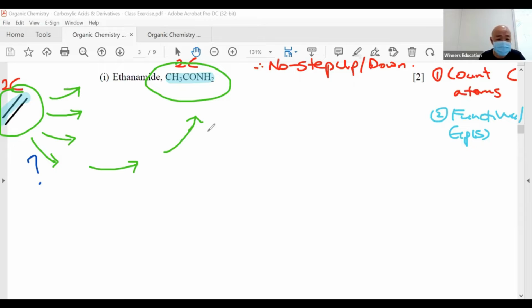I'm going to start here. Why? Because this is an amide functional group. You think about it, amide cannot go anywhere. It's the end already. It's the last stop. It's like your school is in Changi. You cannot go further than Changi already. You can only reverse back to Tampines, for example, which is the nearest town, let's say, or Pasir Ris. Are you with me?